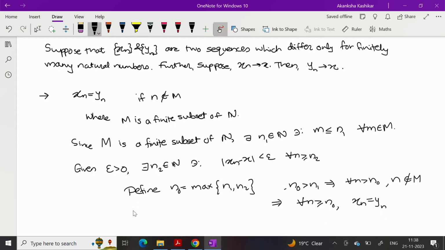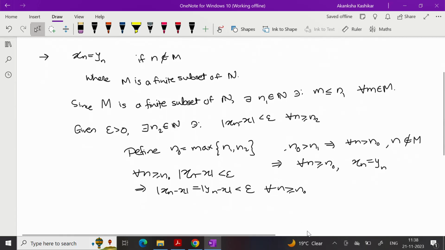So for every n after n naught, xn is equal to yn, and we know mod xn minus x is also less than epsilon because n2 is also smaller than n naught. So mod xn minus x is the same as mod yn minus x because xn and yn are the same, and this is less than epsilon for every n greater than or equal to n naught. Thus, given epsilon greater than 0, we have been able to find n naught such that mod yn minus x is less than epsilon for every n greater than or equal to n naught, and therefore yn converges to x.